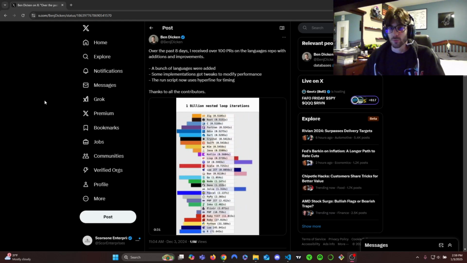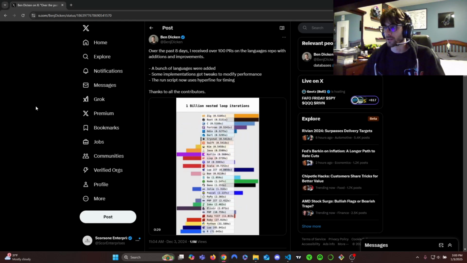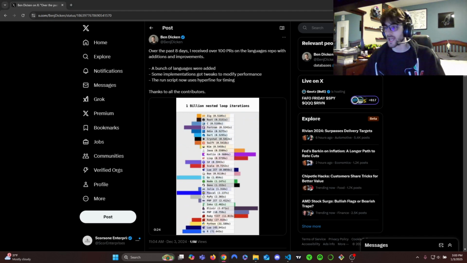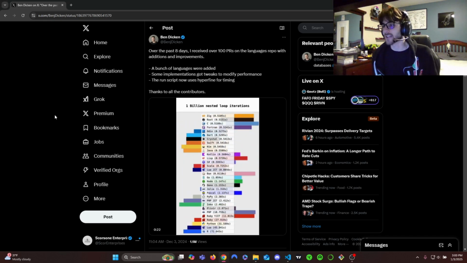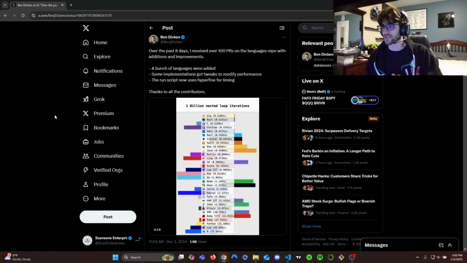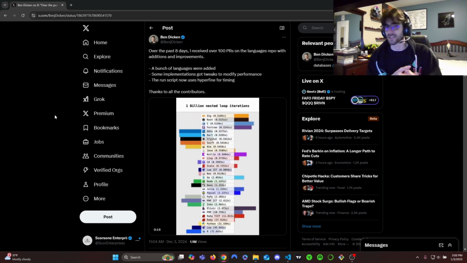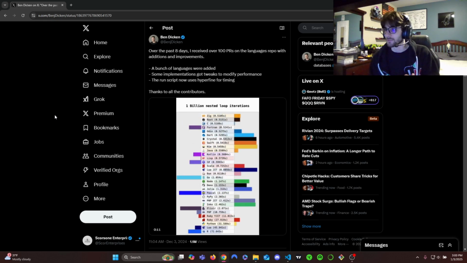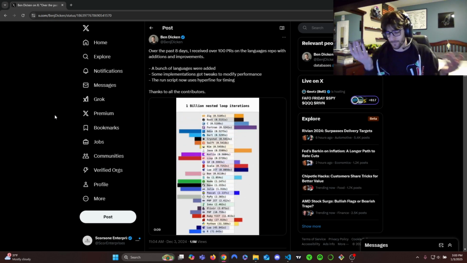So I think we're all familiar with this post about doing a 1 billion nested loop iterations with different programming languages to see which ones are the most efficient. And when I first saw this, I didn't really think much of it. I was like, okay, it's a cool little bit of statistics. Nothing's really surprising. The languages like C, Rust, and Zig are at the top. Python's at the bottom. Go and Node are in the middle. I didn't think much of it. I was like, okay, cool.